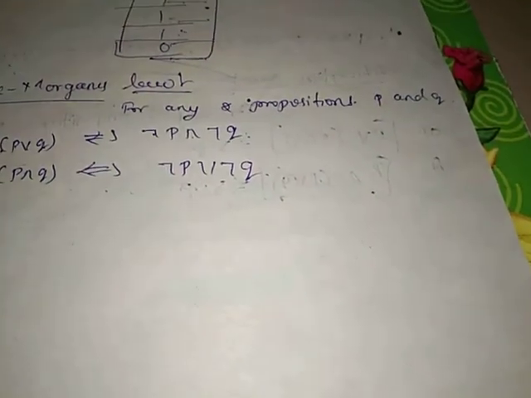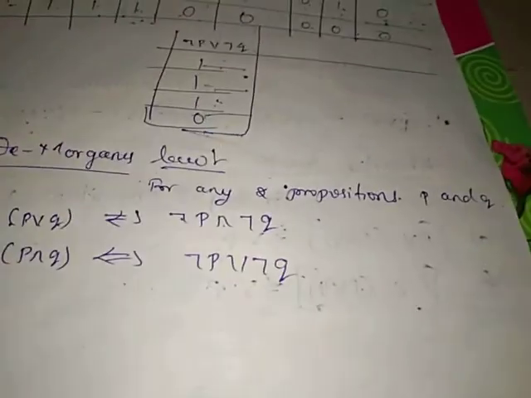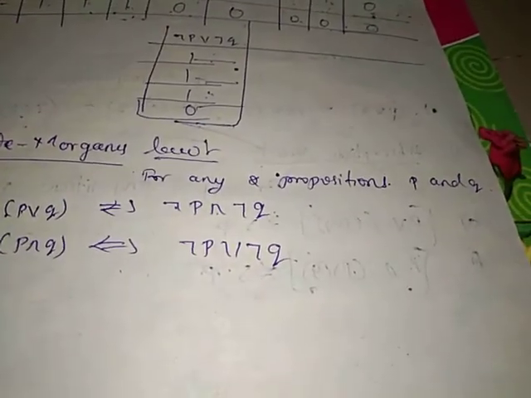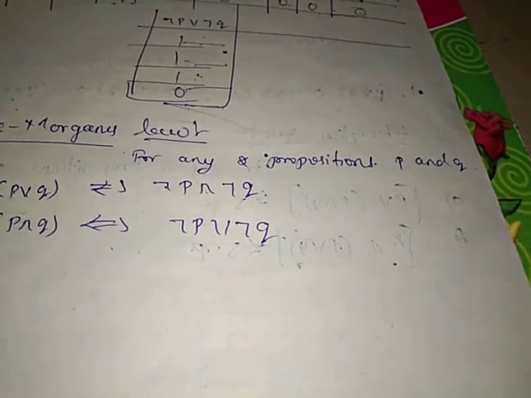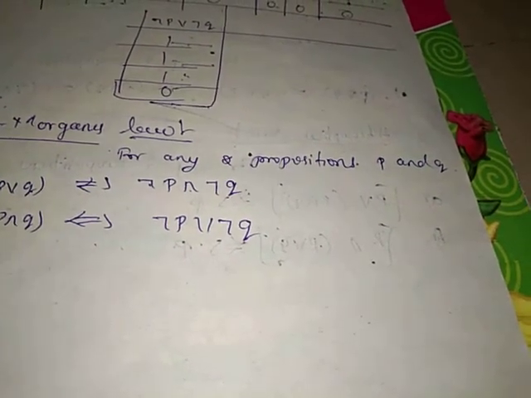So in that, the first one is law of double negation. Double negation of P is equivalent to P. Next one is idempotent law, that is P or P is equivalent to P, P and P is equivalent to P. Next one is identity law. P or F naught is equivalent to P. P and T naught is equivalent to P.